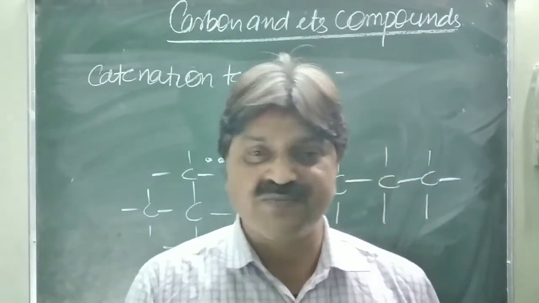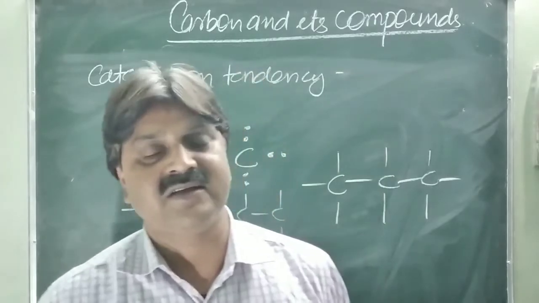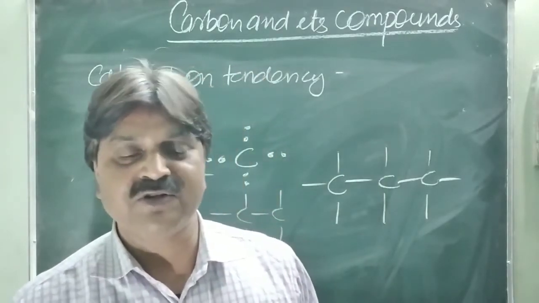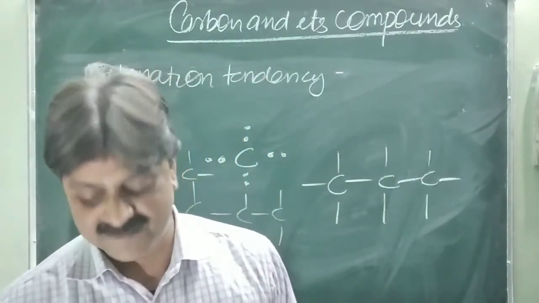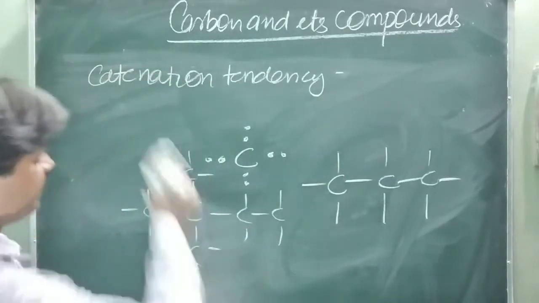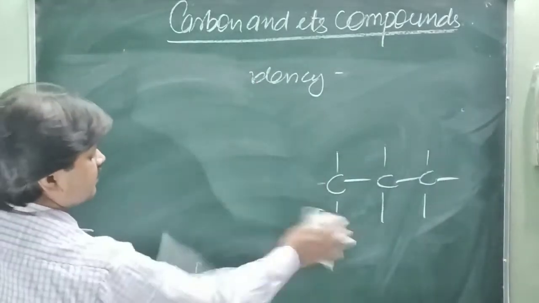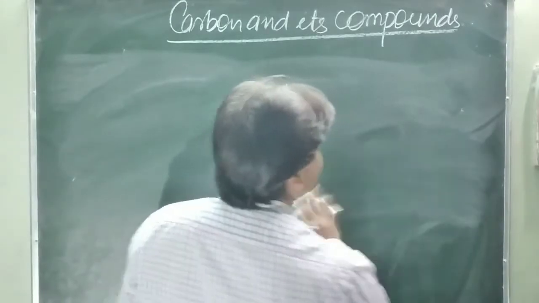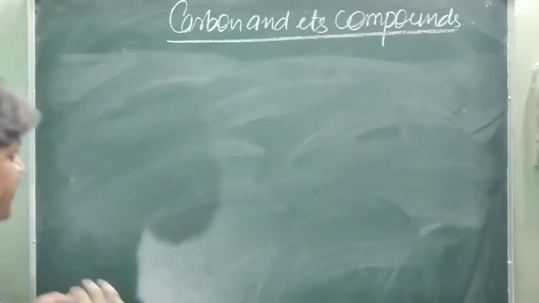This is the basic difference between inorganic and organic chemistry. Now we will discuss the bonding nature in carbon compounds.